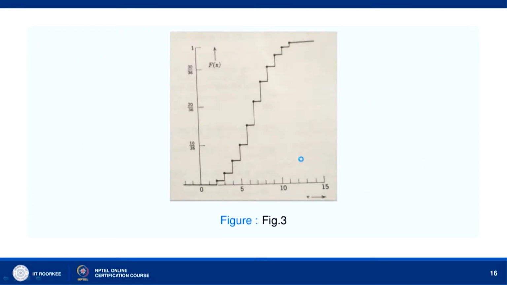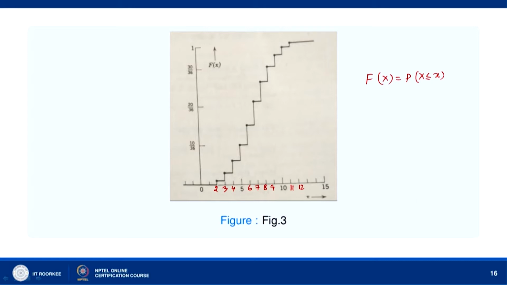Now, this is the cumulative distribution function. We can see here that this is 2, 3, 4, 5, 6, 7, 8, 9, 10, 11, 12, okay. So, F(x) is equal to the probability that X is less than or equal to x, okay.